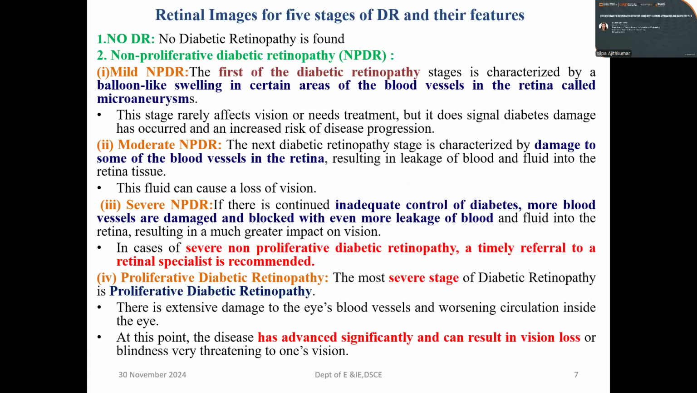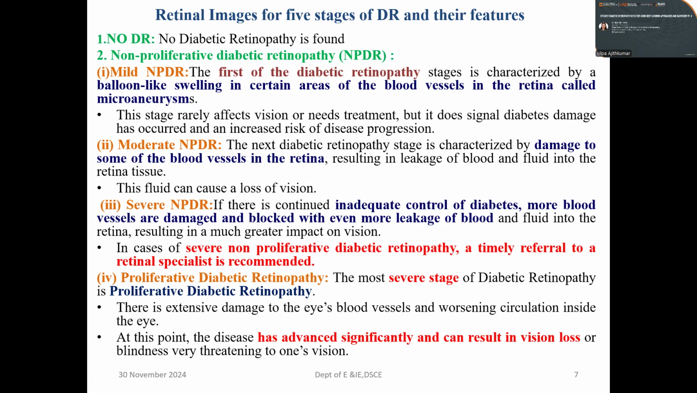So here is a detailed description of the retinal images regarding the 5 stages of DR and their features. The no DR, as mentioned earlier, has no diabetic retinopathy found. Non-proliferative diabetic retinopathy or NPDR is classified again into 4 categories: mild NPDR, moderate NPDR, severe NPDR, and proliferative diabetic retinopathy or PDR. Mild NPDR, the first stage of diabetic retinopathy, is characterized by balloon-like swelling in certain areas of the blood vessels in the retina, and it is called microaneurysms.